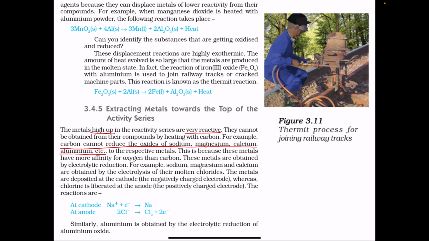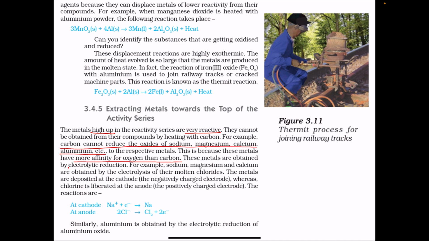The reason is that these metals are highly reactive and have more affinity for oxygen than carbon. So carbon will not be able to remove oxygen from the oxides of these metals. Or in other words, carbon will not be able to displace the metals from their oxides, because sodium, magnesium, calcium, aluminum, etc., or the metals higher up in the reactivity series, have greater affinity for oxygen than carbon.